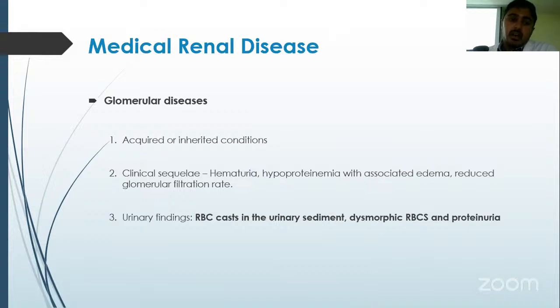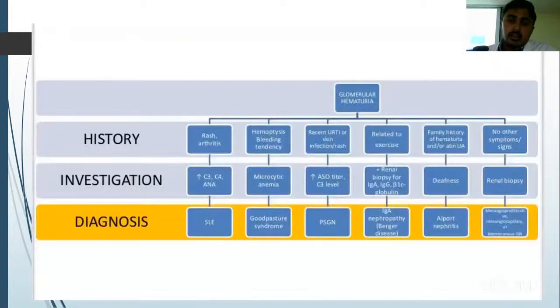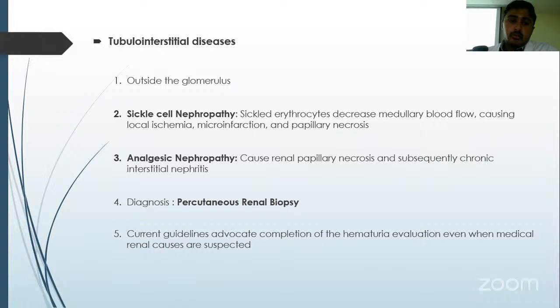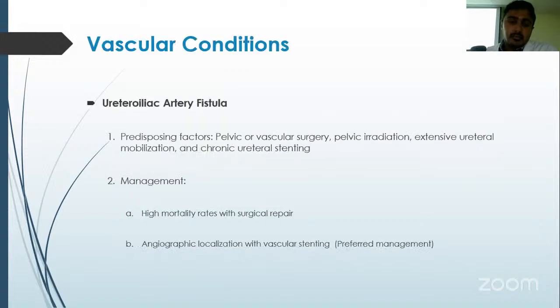Medical renal diseases can be glomerular diseases or tubulointerstitial diseases. In glomerular diseases, the usual urine routine findings will be RBC casts, dysmorphic RBCs, and proteinuria. This algorithm depicts how you can categorize and diagnose different glomerular diseases based on the history and their specific investigations. Tubulointerstitial diseases can be sickle cell nephropathy or analgesic nephropathy, leading to renal papillary necrosis and causing interstitial nephritis. Diagnosis is usually by a percutaneous biopsy.